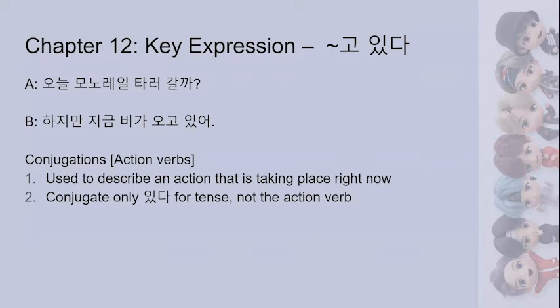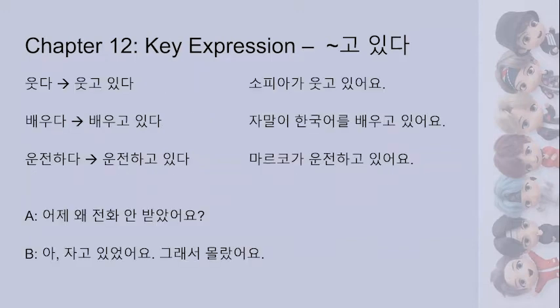And there you can see we have 비가 오다 for to rain. And then 오다 is, of course, the verb there. We take off 다, add 고, so we get 오고. And then 있다 gets conjugated. So this is 반말. So we just put 있어. So 오고 있어. On the next page, there are some example conjugations.